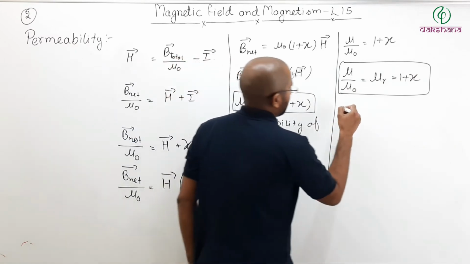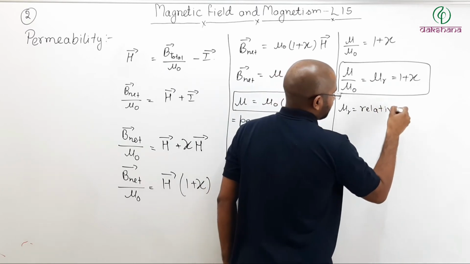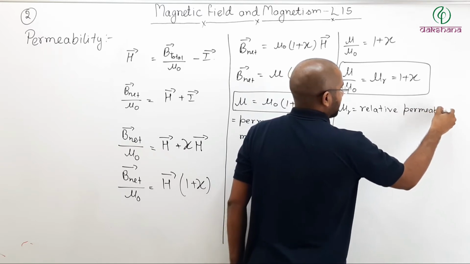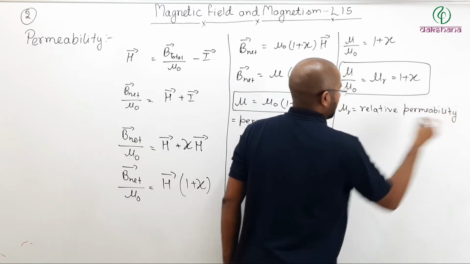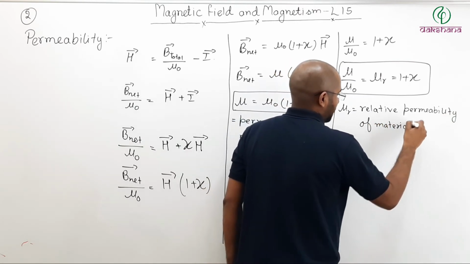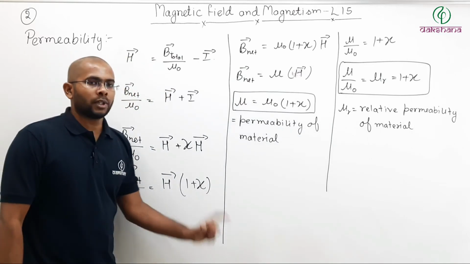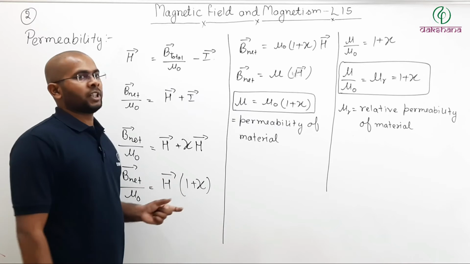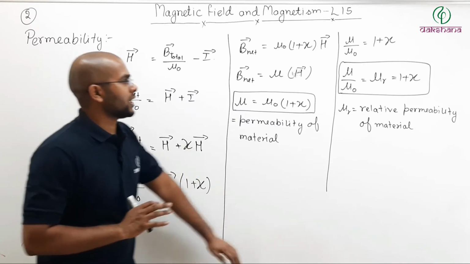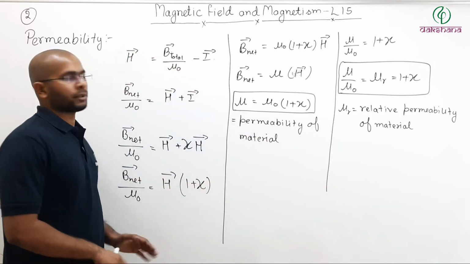So you can say mu r is relative permeability of material. That is your relative permeability. Pause the video, note it down, then we will solve a question and we will try to understand through that question what actually is the role of our relative permeability. Pause the video, note it down.